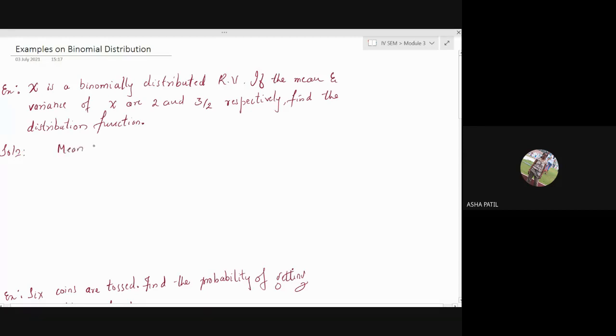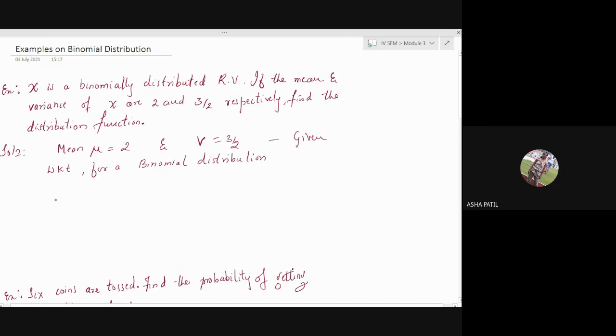Mean mu is equal to 2 and variance is equal to 3 by 2. This is given to us. Now, because it is mentioned there, it is a binomial distribution.